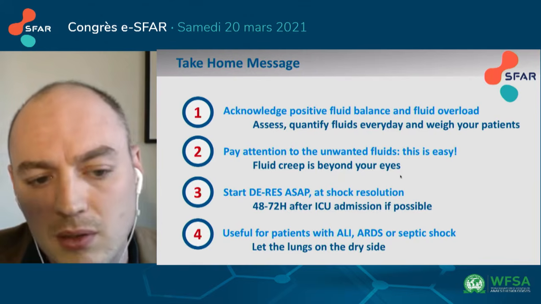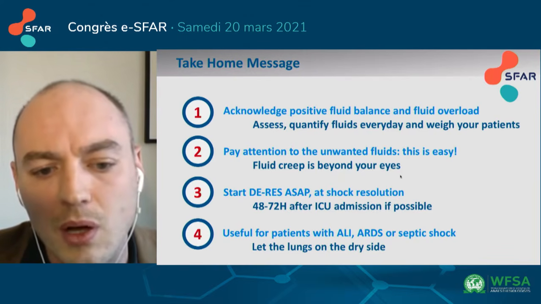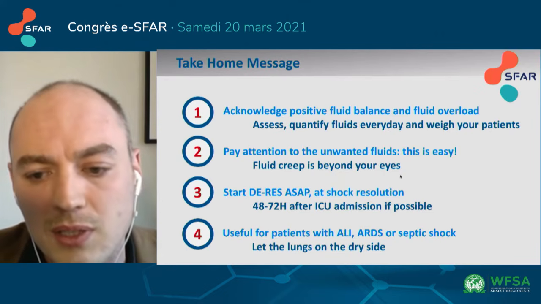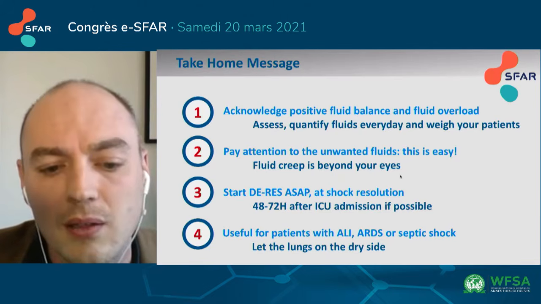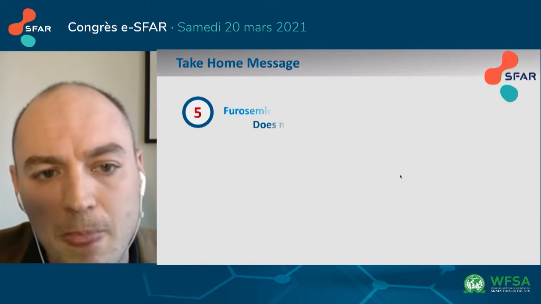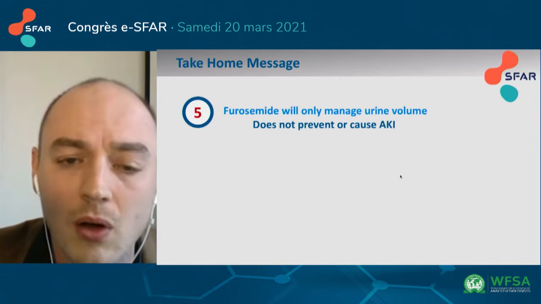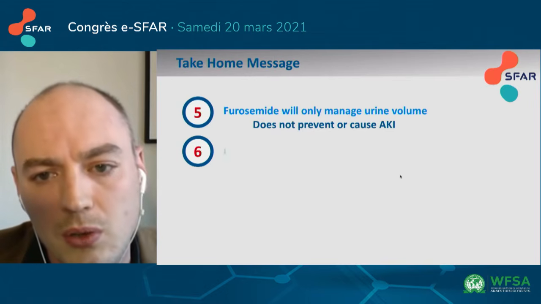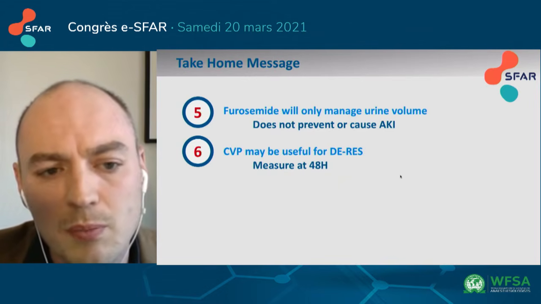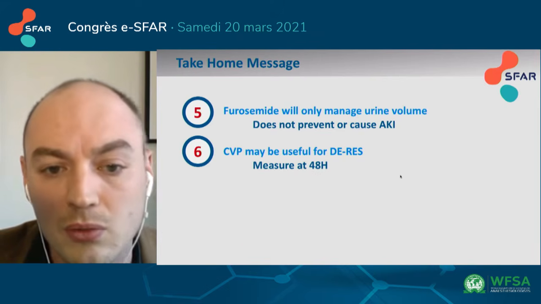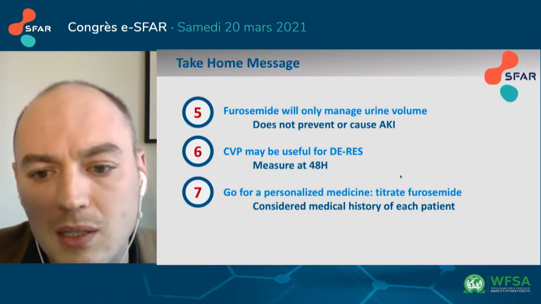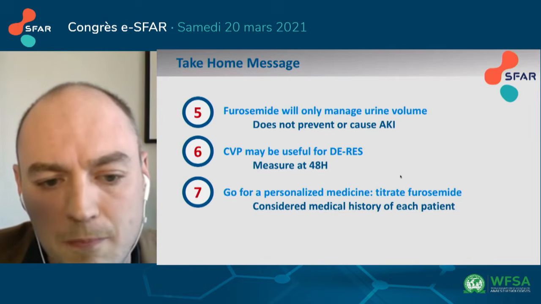And the DRS process is really, really useful for patients with acute lung injury and ARDS or septic shock, because you have to leave the lungs on the dry side. Finally, furosemide will only manage urine volume, but it does not prevent or cause acute kidney injury. Central venous pressure may be a useful tool to start DRS, and you should definitely go for personalized medicine and titrate furosemide based on the medical history of each patient.